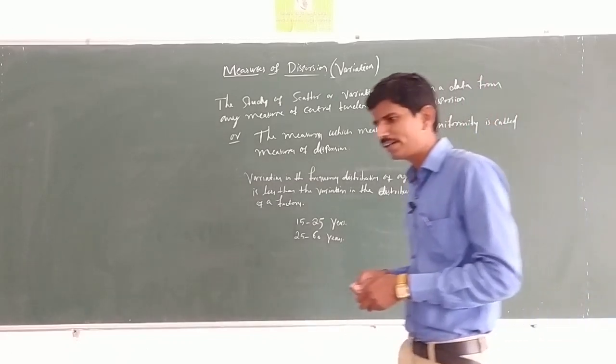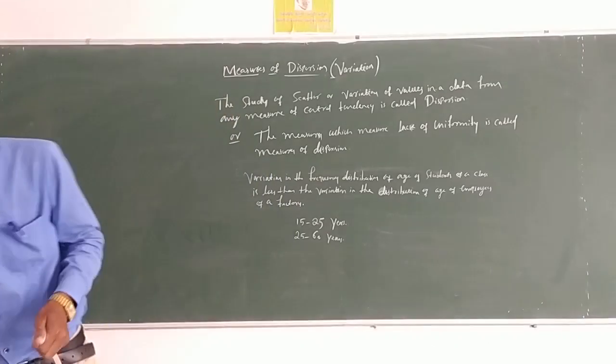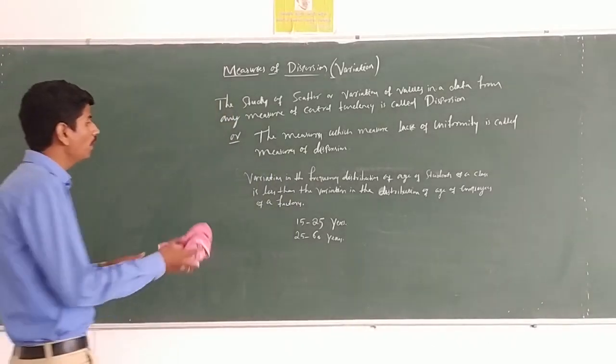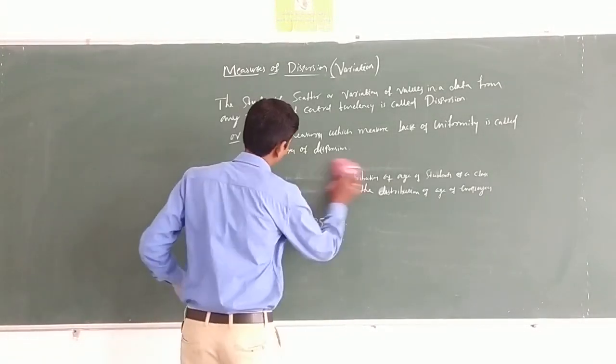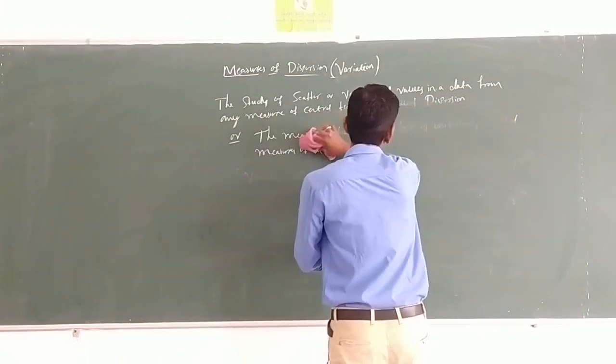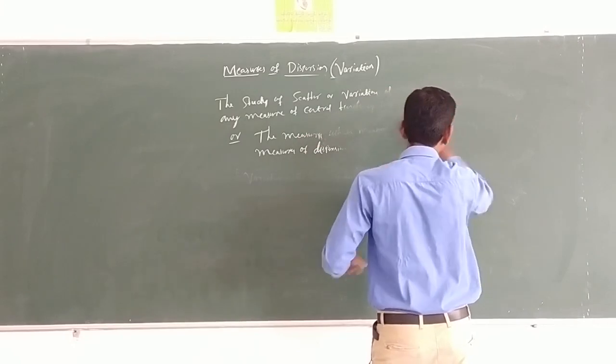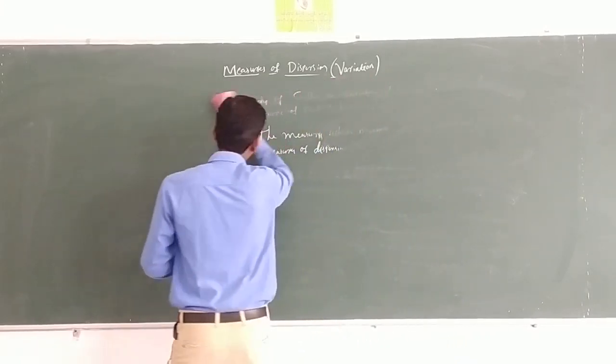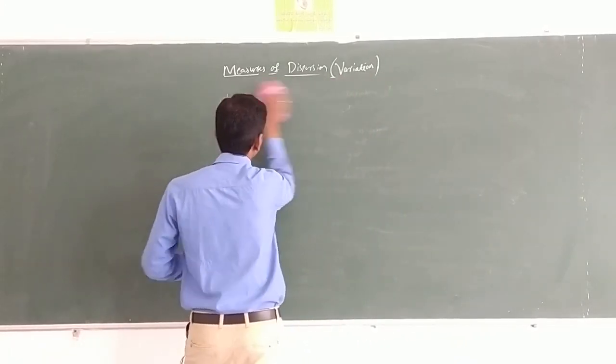Okay. The next point is objectives of measures of dispersion. Objectives means ಉದ್ದೇಶಗಳು. That is, objectives of measures of dispersion.